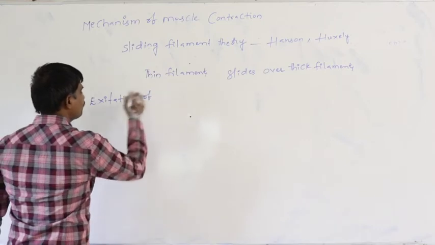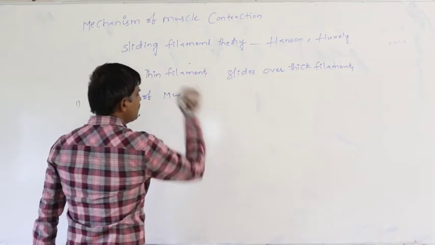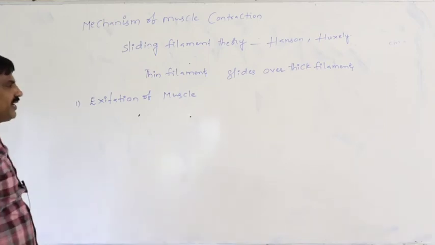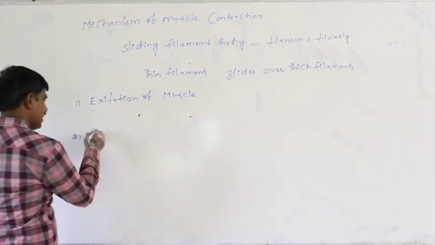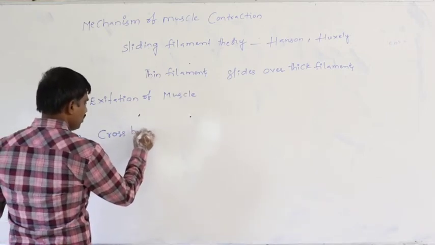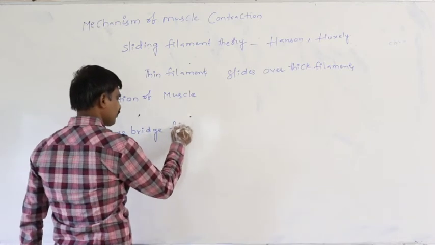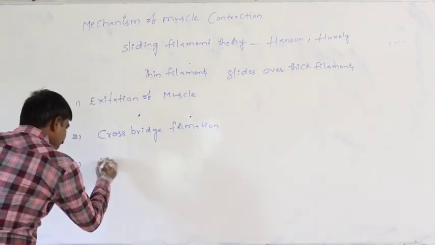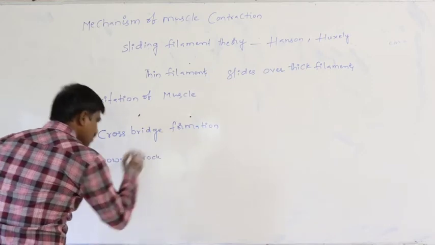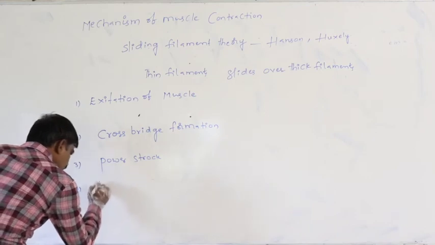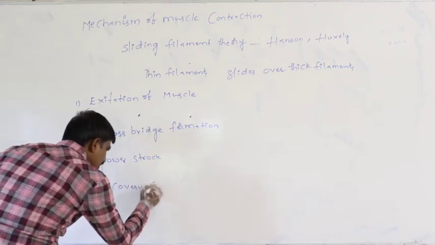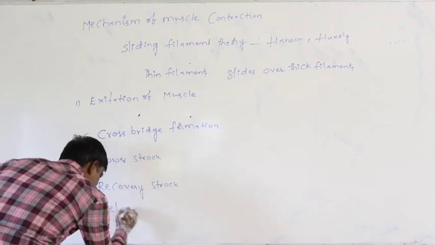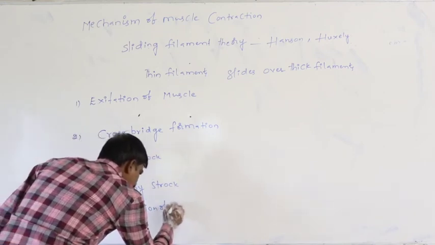The principal steps are: first step, excitation of muscle; second step, cross bridge formation; third step, power stroke; fourth step, recovery stroke; fifth step, relaxation of muscle.